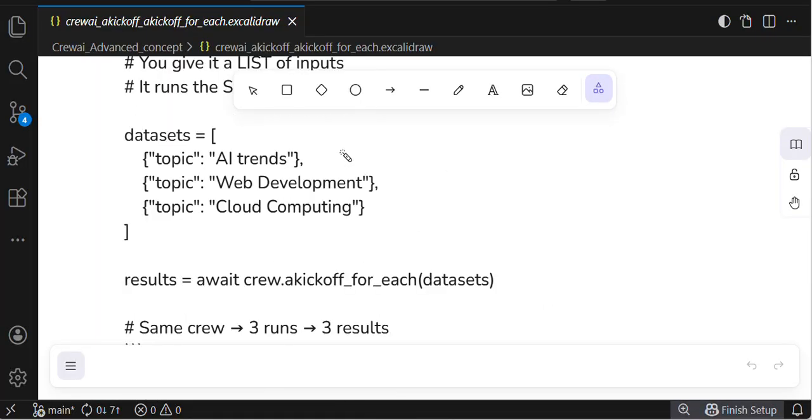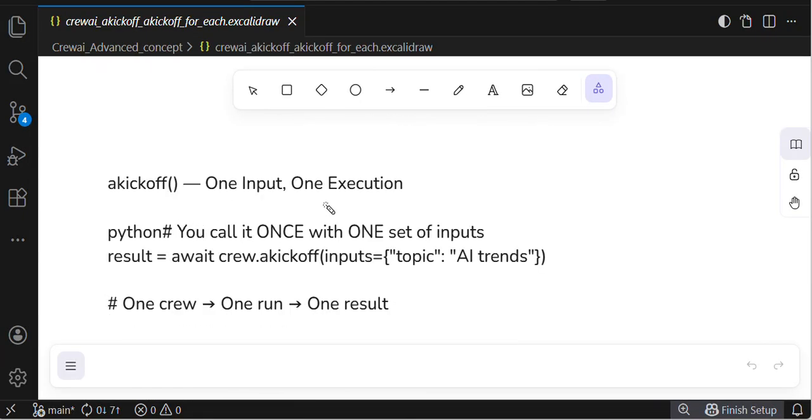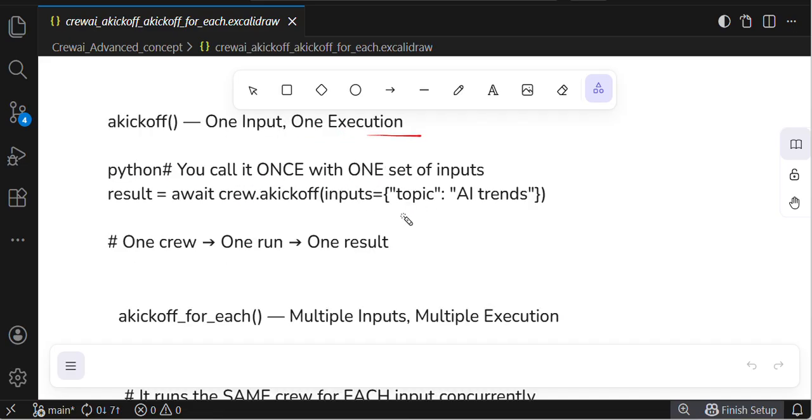The first one, guys, is kickoff: one input, one execution. You call it once with one set of inputs. This is the normal way to execute a kickoff in CrewAI.